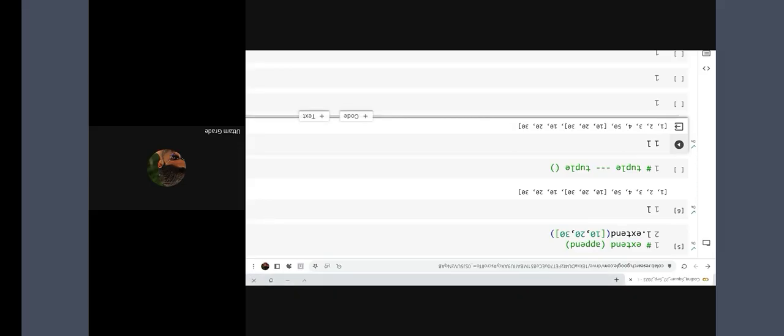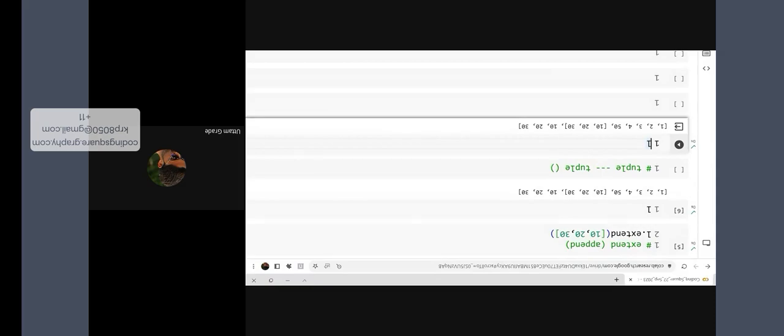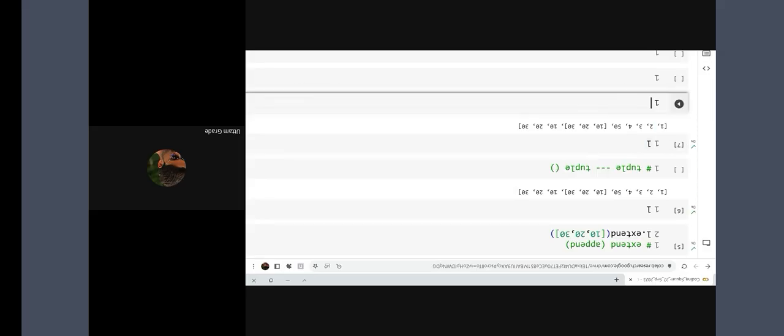Okay, so this is my list. You said insert. Insert means I can insert a value in between, right? Before inserting a value, we need to understand indexing. We talked about indexing yesterday. One is the zeroth index value, right? Okay, so understood.